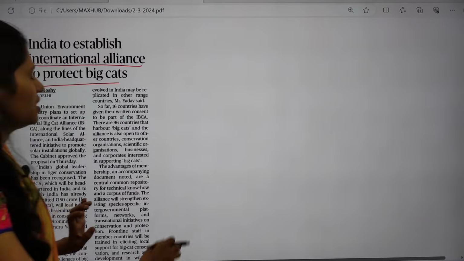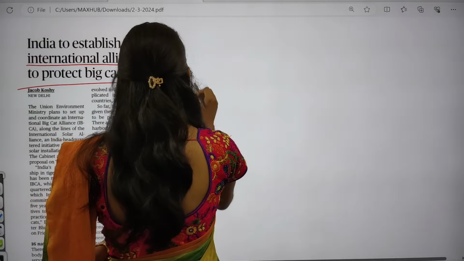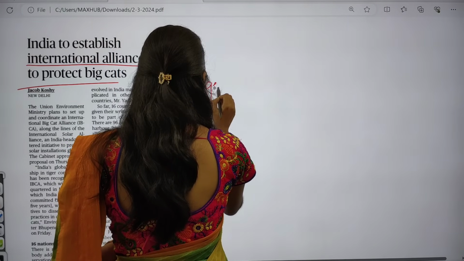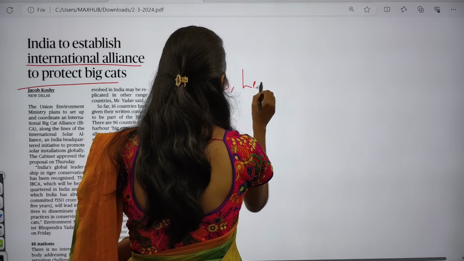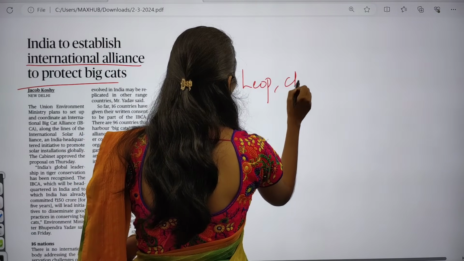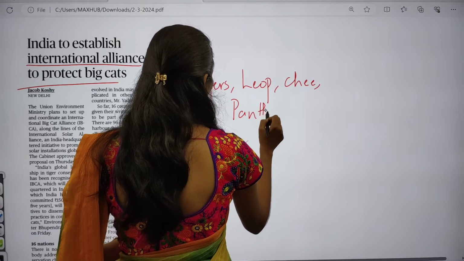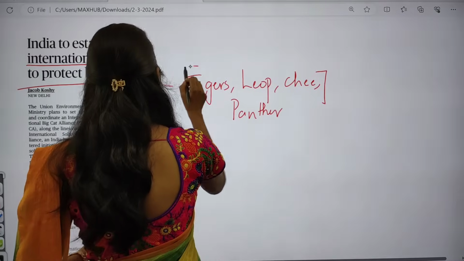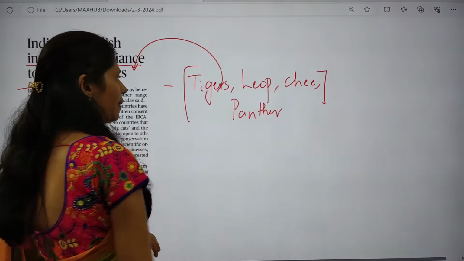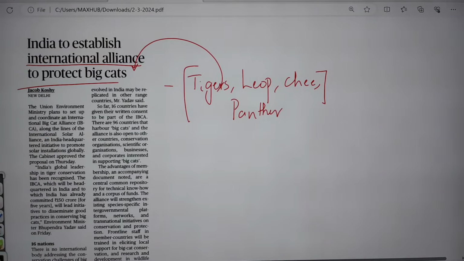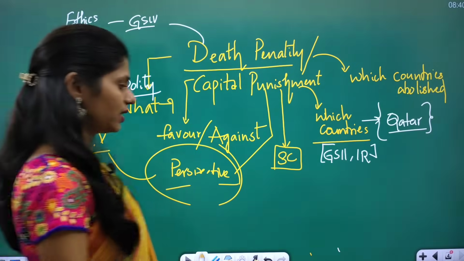So big cats means, for example, we have tigers, we have leopard, we have cheetah, for example, we have panther. So these are the animals which come under the category of big cats. So you may have a doubt like why we have to protect these animals.